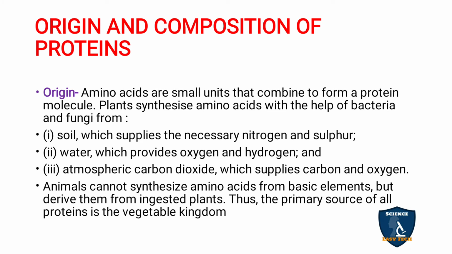Let's see the origin and composition of proteins. Origin: amino acids are small units that combine to form a protein molecule. So a protein molecule is made up of amino acids.